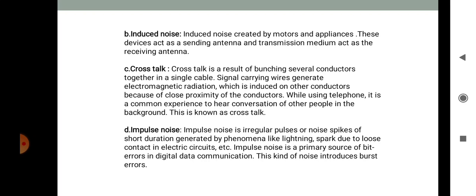And last is impulse noise. Impulse noise is irregular pulses or noise spikes of short duration generated by phenomena like lightning, sparks, or loose contacts in electrical circuits, etc. Impulse noise is a primary source of bit errors in digital data communication. This kind of noise introduces burst errors.